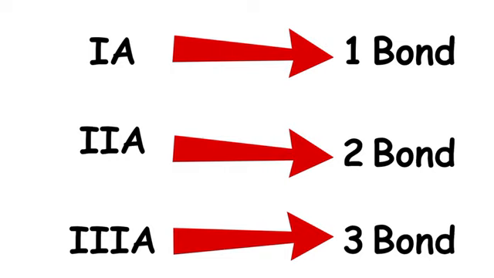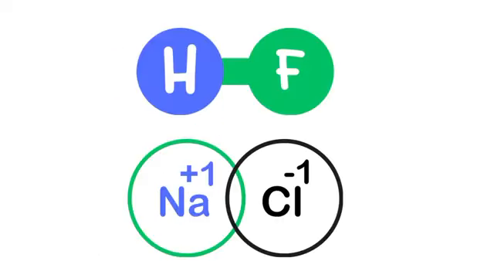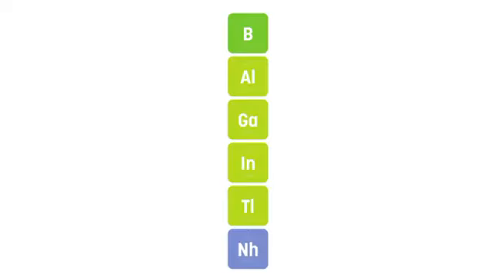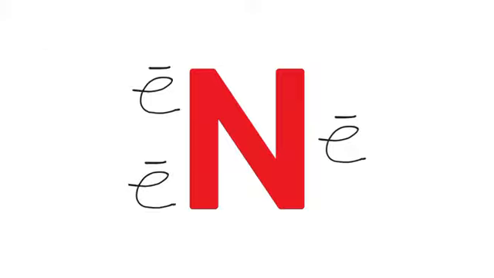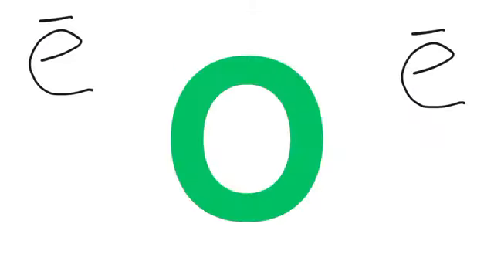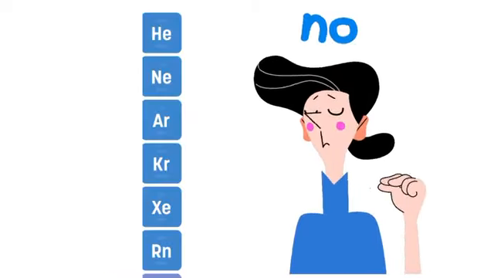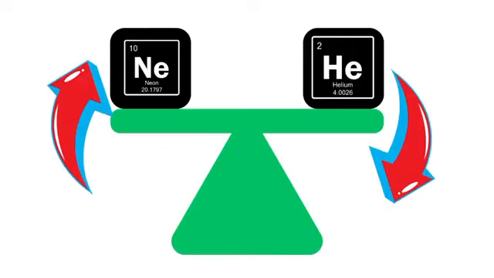Bonding nature, or valency, is directly related to the groups of elements. For example, first A elements lose 1 electron and will form 1 bond. Second A group members lose 2 electrons and can form 2 bonds. Similarly, third A can form 3 bonds, and fourth A can form 4. But members of group 5th A prefer to gain 3 electrons and will form 3 bonds. 6th A elements form 2 bonds by gaining 2 electrons and 7th A form only 1 bond. 8th A elements have no tendency to lose or gain electrons because they are stable and have a complete octet.